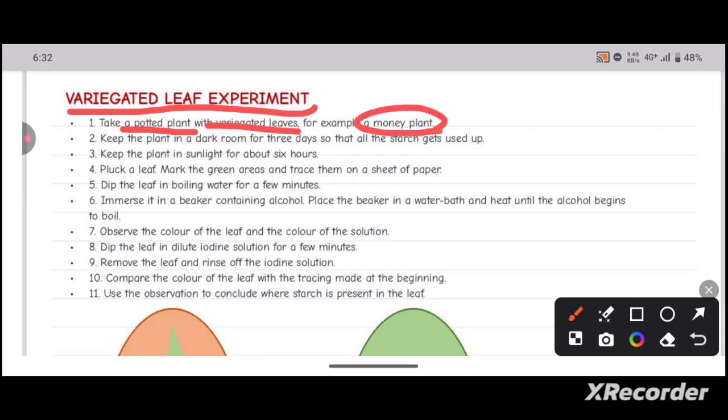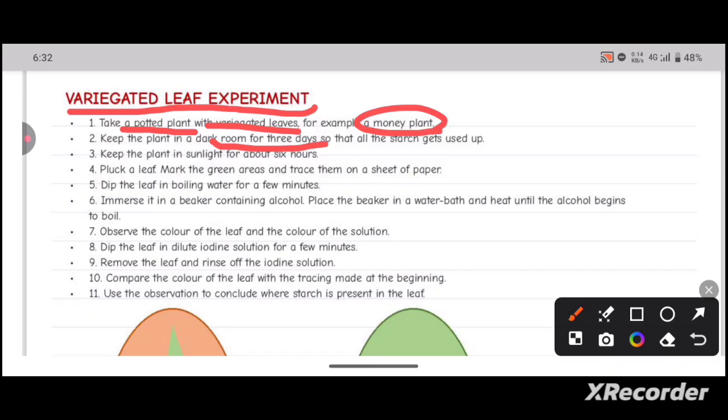Keep the plant in a dark room for 3 days so that all the starch gets used up. Basically, when the plant doesn't have the conditions to carry out photosynthesis, like light, which is most essential for the photosynthesis process, then the food which is stored in the body in the form of starch will get utilized.